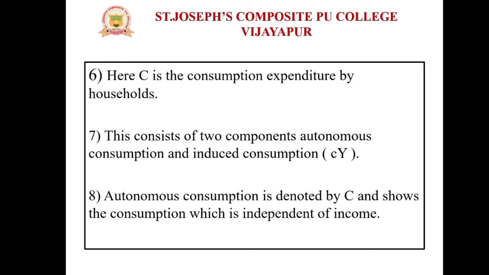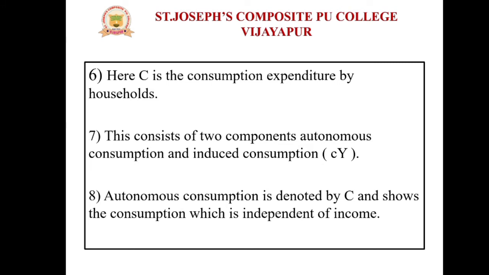As I said already, autonomous consumption means consumption which is independent of income. And cY, that is induced consumption.